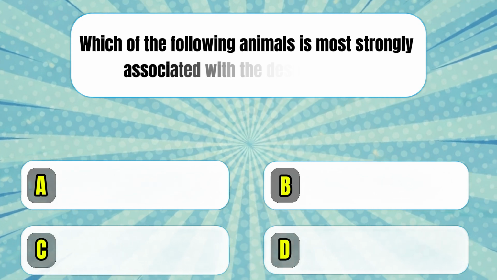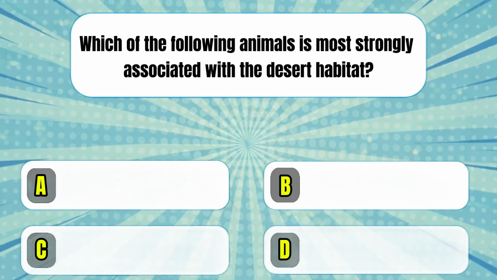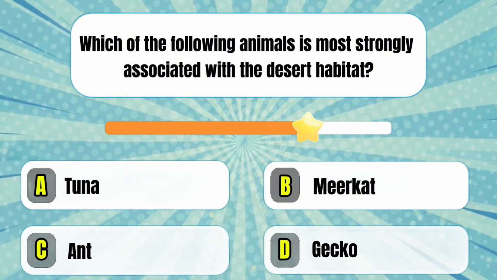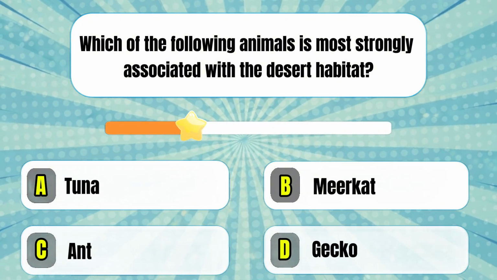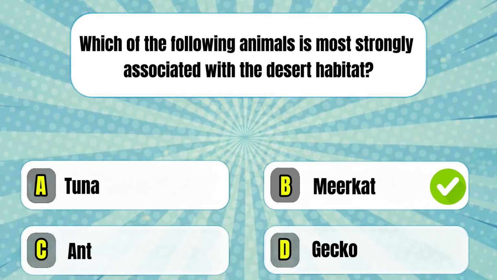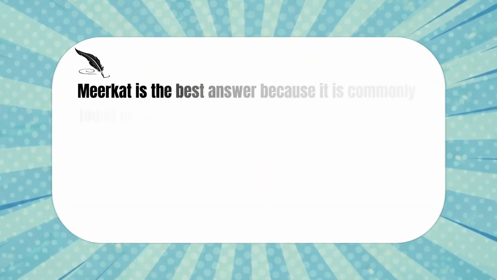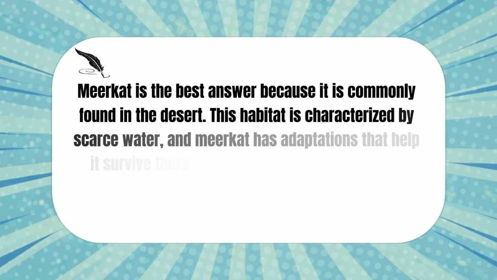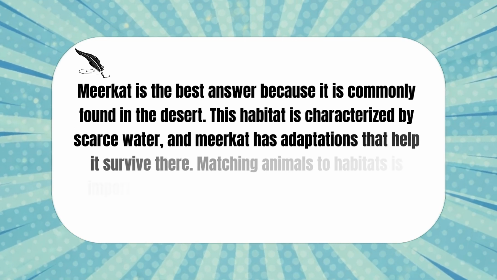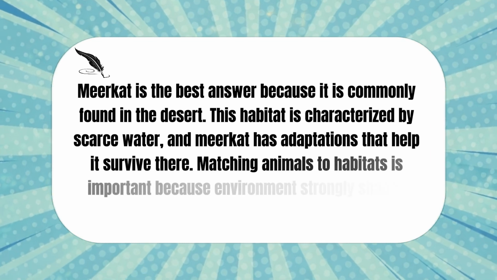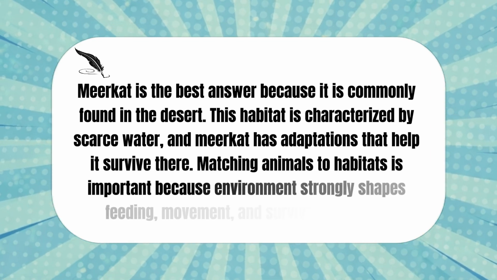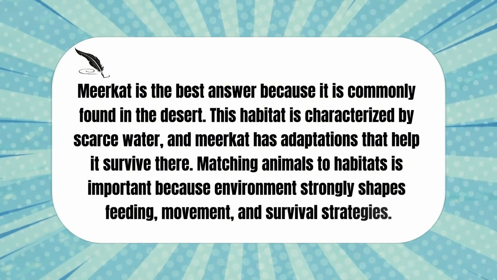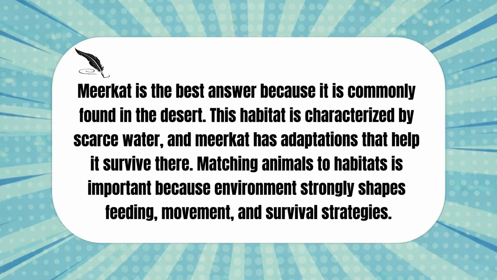Which of the following animals is most strongly associated with the desert habitat? Meerkat is the best answer because it is commonly found in the desert. This habitat is characterized by scarce water, and meerkat has adaptations that help it survive there. Matching animals to habitats is important because environment strongly shapes feeding, movement, and survival strategies.